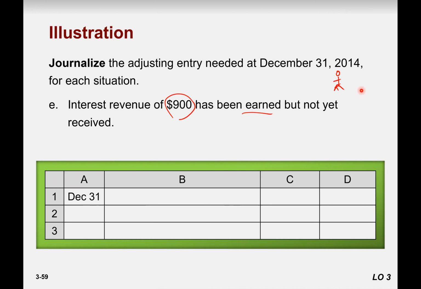Minsu, would you like to participate? I think it is unearned interest revenue to interest revenue. How is this unearned? The question itself says that it has been earned. Unearned revenue is when they pay the interest in advance. They didn't pay in advance. Now time has passed. Now you earned the revenue, which is interest revenue.